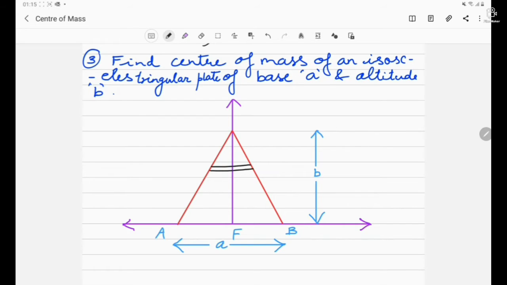Suppose this is a differential strip I have considered, and just suppose the distance of the differential strip from a vertex is say y. And assume this point to be O, the origin (0, 0). Here, the width of the strip is say dy, and the length of the strip is L. So these are the factors which we have assumed. Now let's proceed with the question.